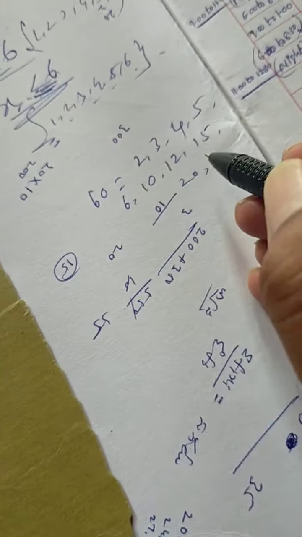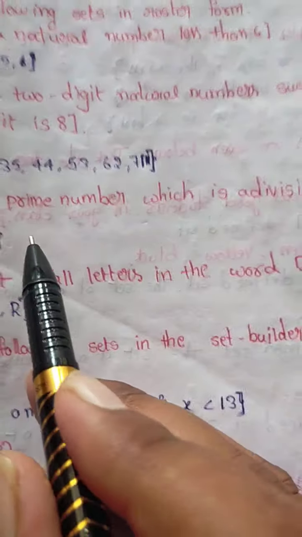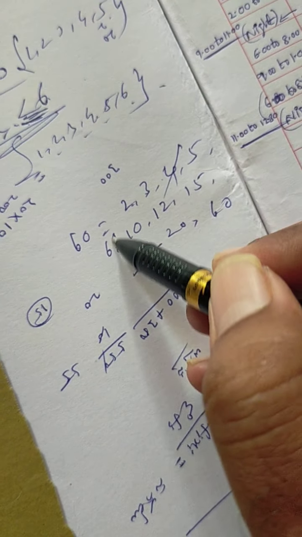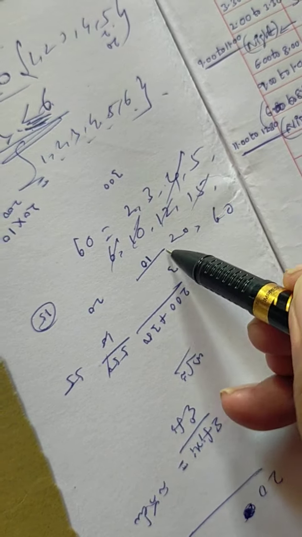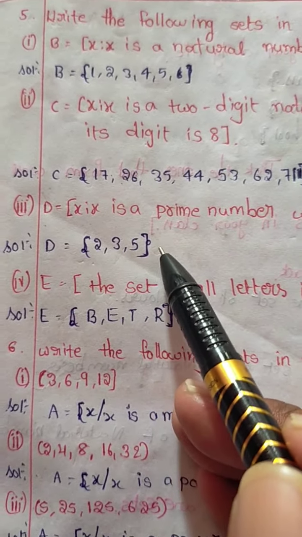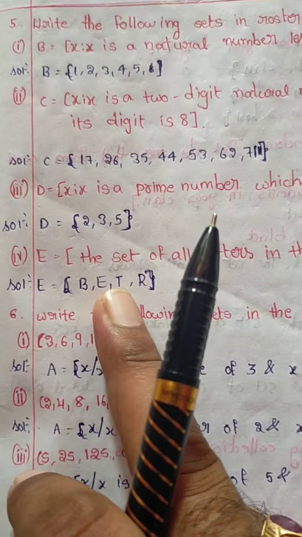Here it is given that X is a prime number, so only prime numbers: 2 okay, 3 okay, 4 not prime, 5 okay. Only 2, 3, 5 are prime numbers that divide 60.